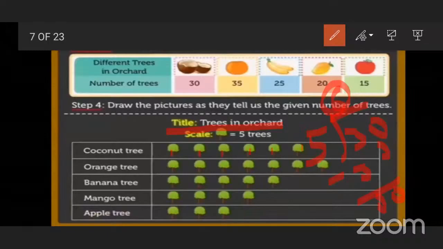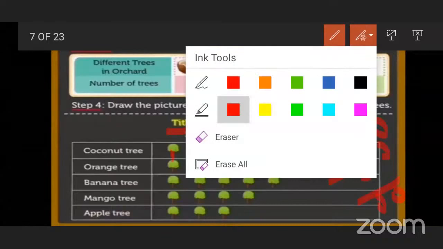Okay. So this first tree is equal to 5 trees. This is also 5, this is also 5, this is also 5, this is also 5. Then it becomes 30 trees. Okay, it becomes understood, students?